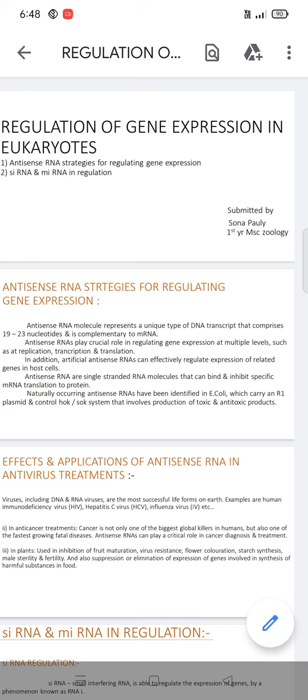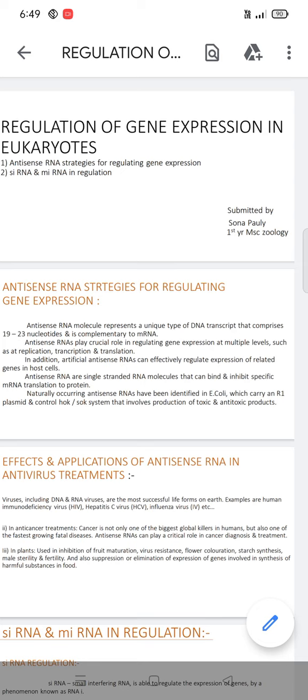Next topic: antisense RNA effects and applications. We can study the effect and applications of antisense RNA in antiviral treatment. The first one is viruses, including DNA and RNA viruses, which are among the most successful forms on earth. For example, HIV, that is human immunodeficiency virus, HCV, that is hepatitis C virus, influenza virus, etc.